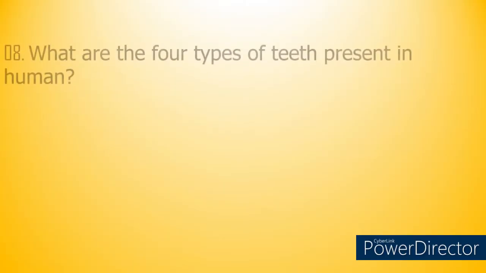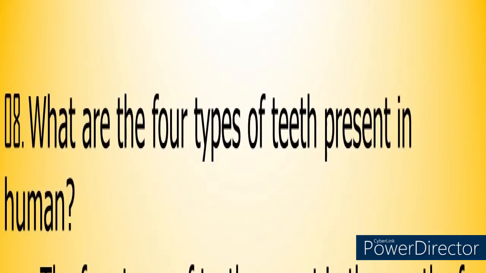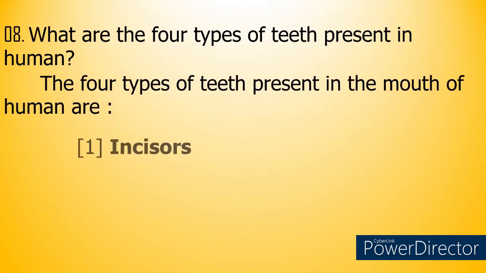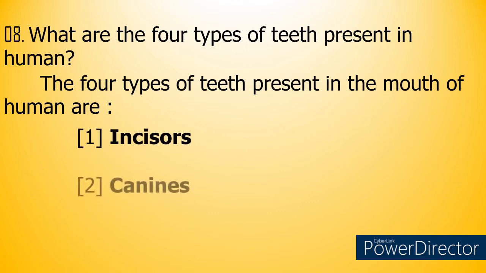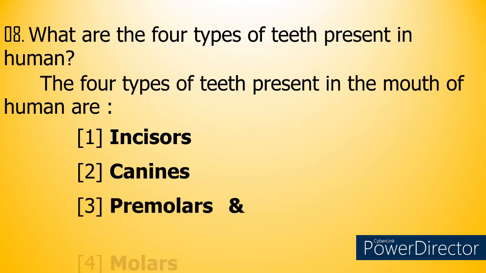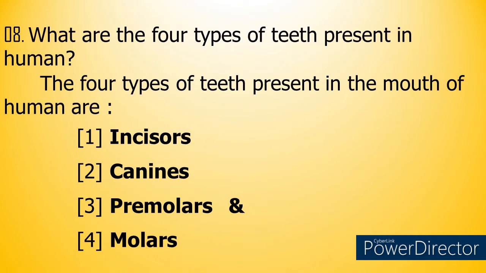The next 2 mark question is question 8. What are the four types of teeth present in humans? The four types of teeth that are present in humans are incisors, canines, premolars, and molars. Just memorize along with the spelling. Okay, be careful with the spelling especially. Okay, so the four types of teeth present in the mouth of human are incisors, canines, premolars, and molars.